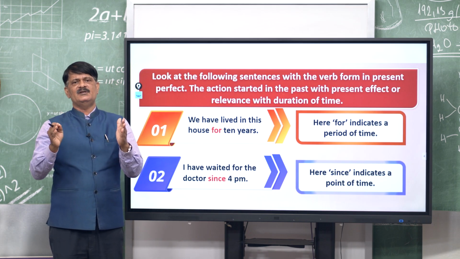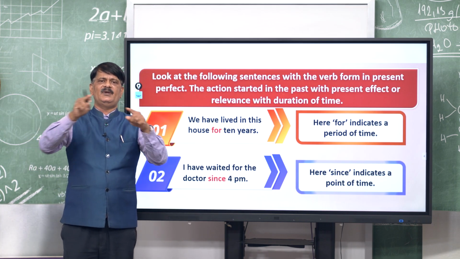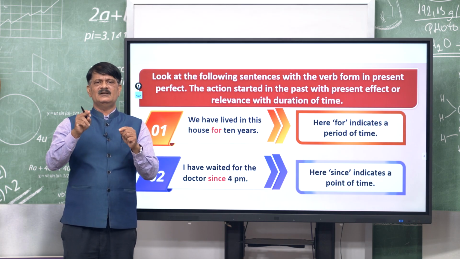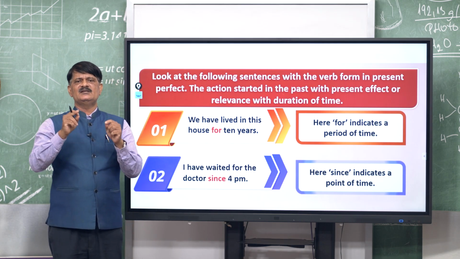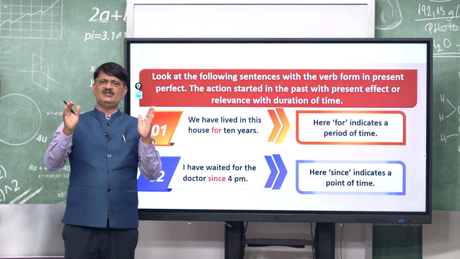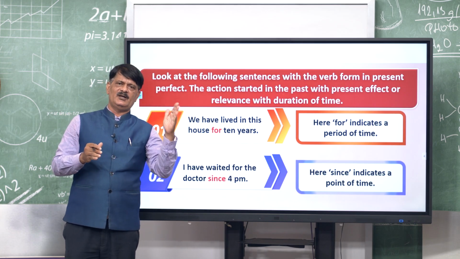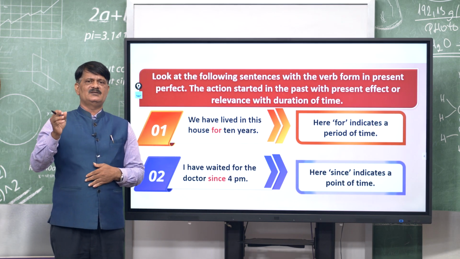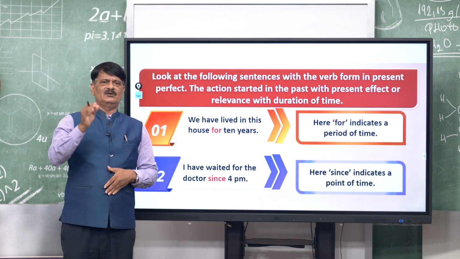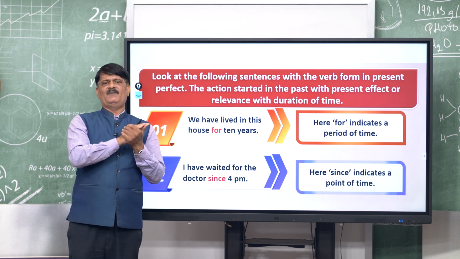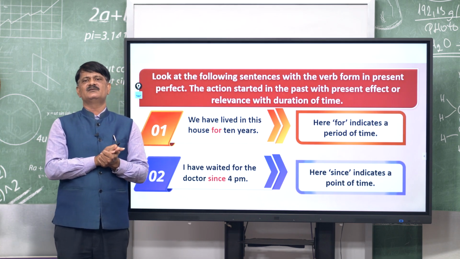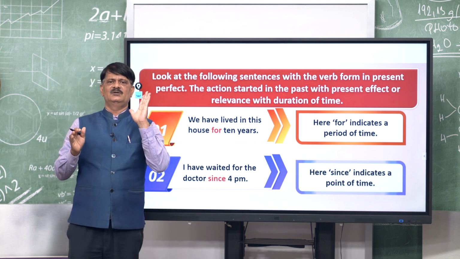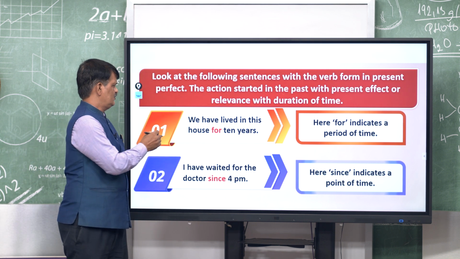We have lived in this house for 10 years. It is a period. 10 years is a period. But I have waited for the doctor since 4 p.m. Since 4 p.m. means it is a point of time. What we came to know here is that the action or the work started in the past having the present effect. You remember, for that we will use this one. Okay, next we will go.